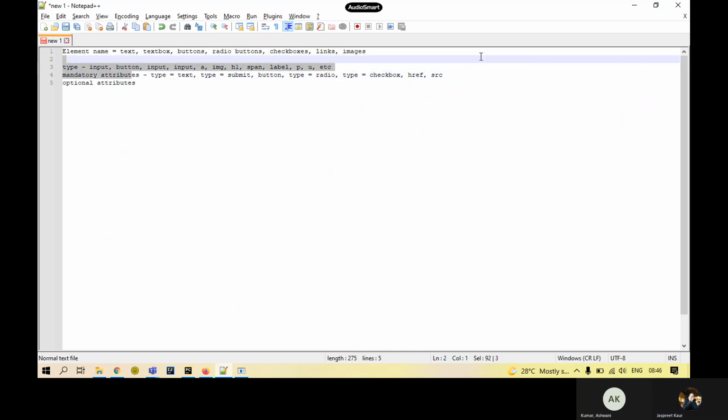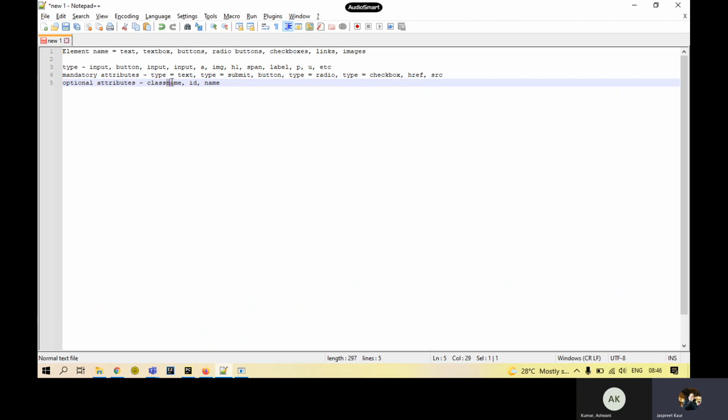Now we are going to move on to the optional attributes, which are going to be the most important ones. And we are going to use these in object identification. The main optional attributes which are considered are three: the class, ID, and one more I have shown you, and that was name.